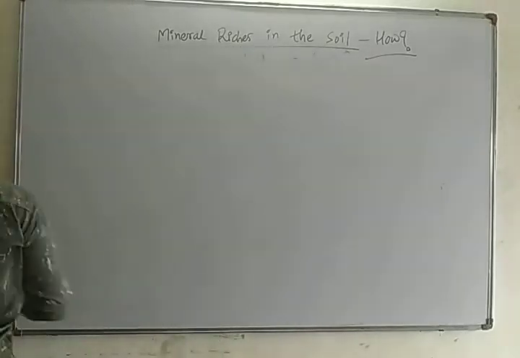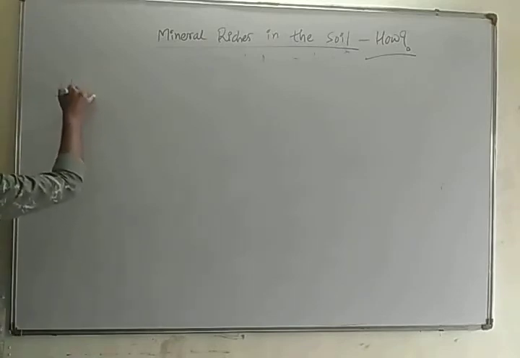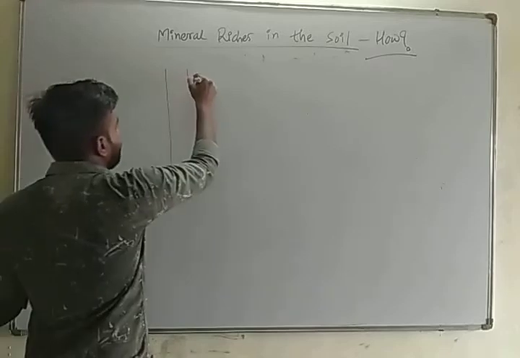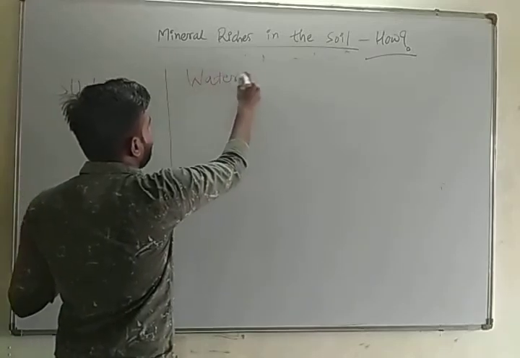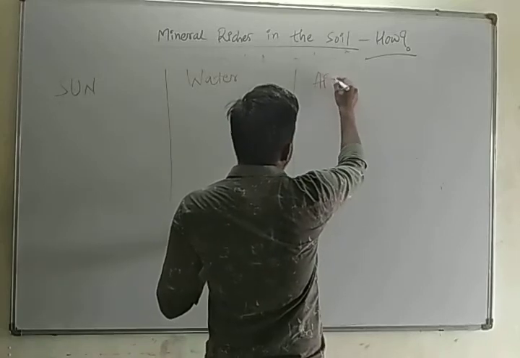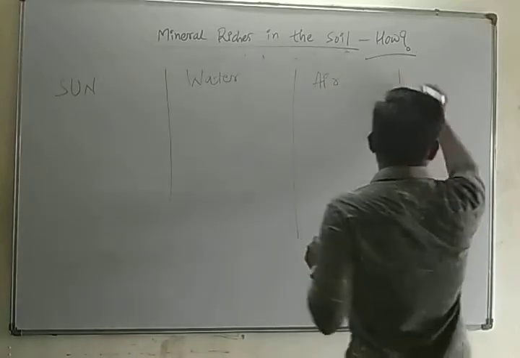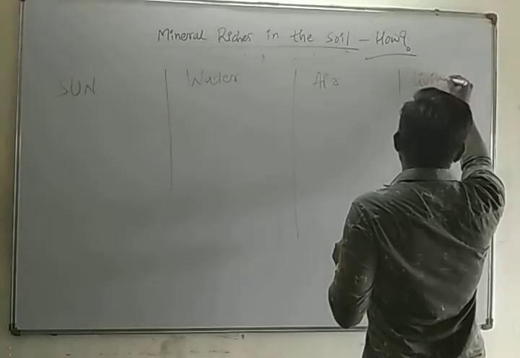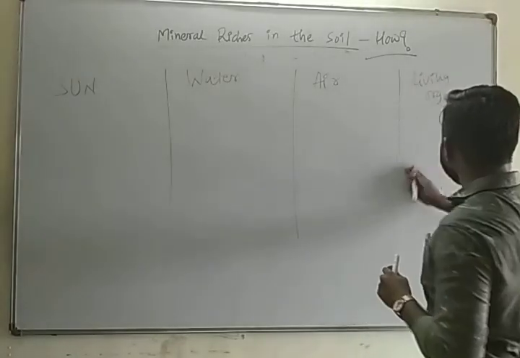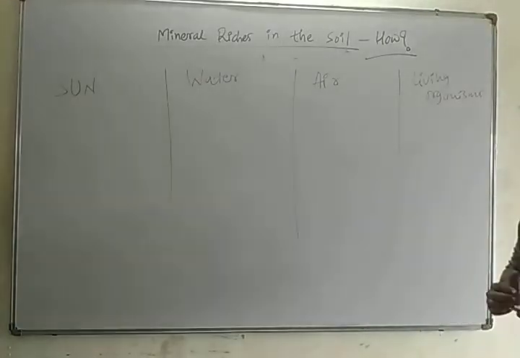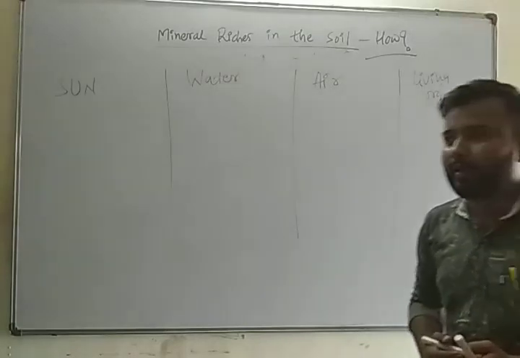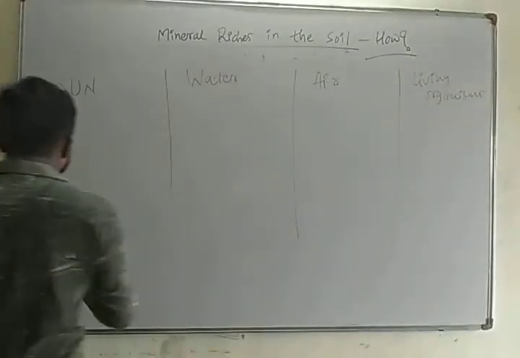Which are, first, sun, then second, water, third, air, and fourth, living organisms. These four factors are responsible for the production of soil. Let us see each of them. First is sun.